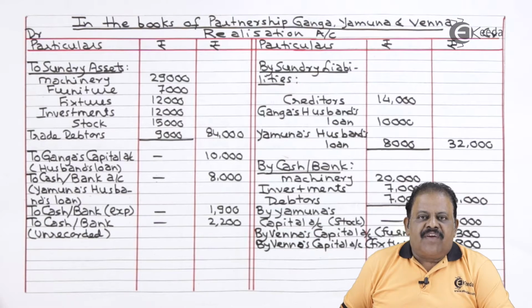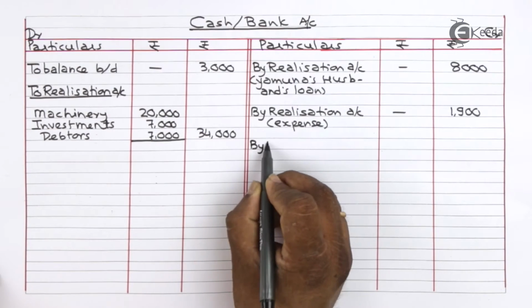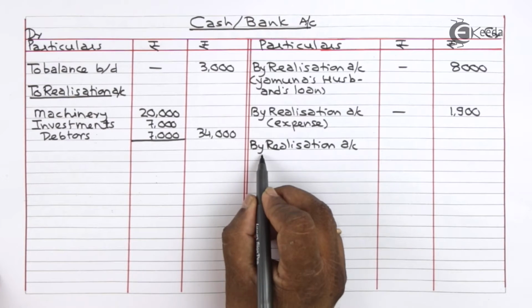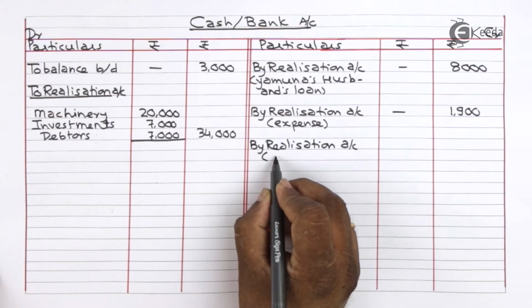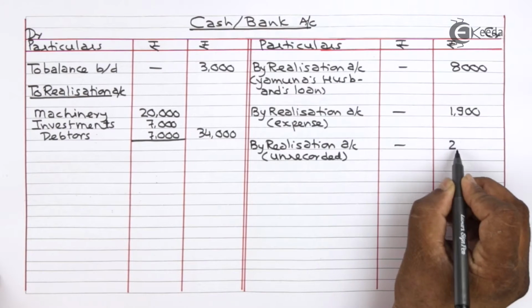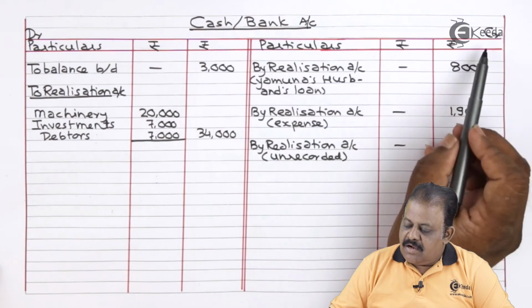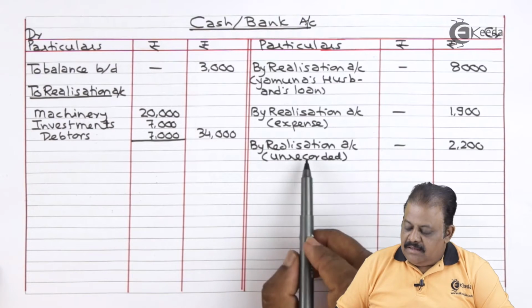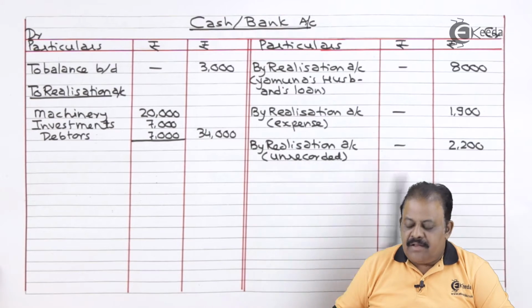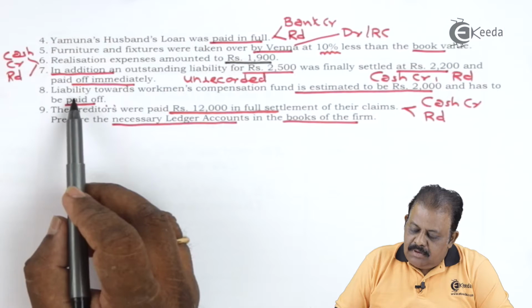This will have another effect in cash bank account credit side. Cash bank account credit side by realization account, unrecorded outstanding liability paid 2,200.